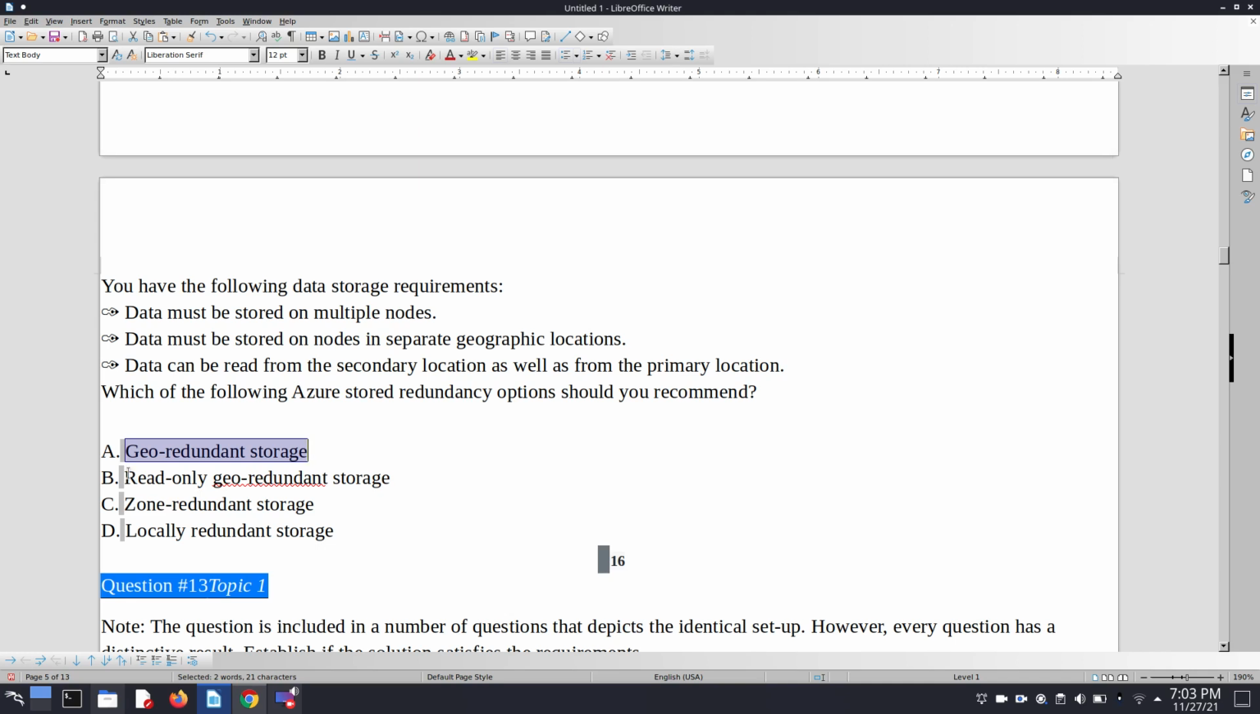Okay, so here we go with option B, read-access geo-redundant storage, because here data is stored on multiple nodes in separate geographic locations, and data can be read from the secondary location as well as from the primary location. Okay.